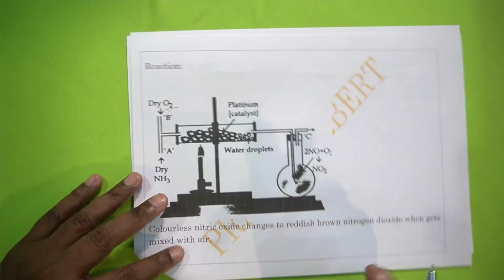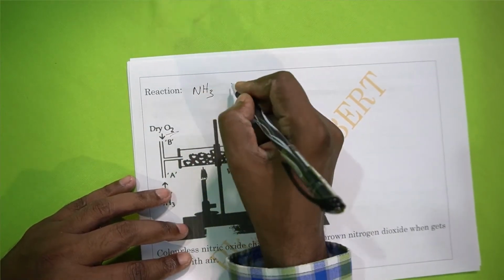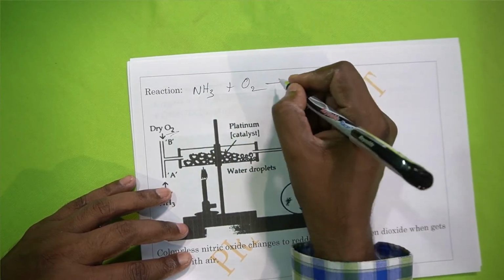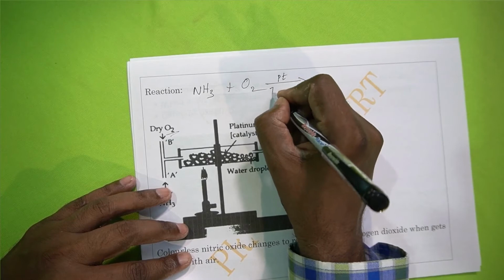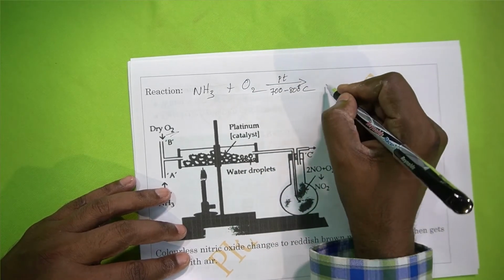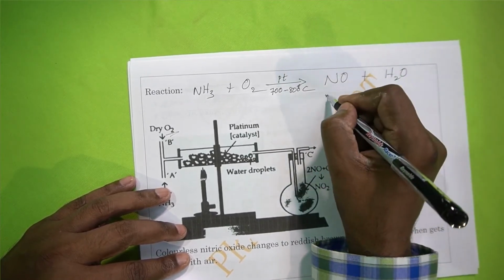So we can write the reaction. What is the reaction? Ammonia NH3 plus O2. Even if you supply air, only oxygen reacts. Platinum catalyst is present. Temperature is 700 to 800 degrees Celsius. You get NO plus water. NO is nitric oxide.